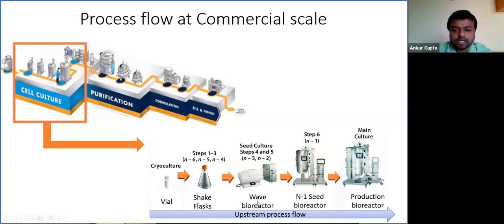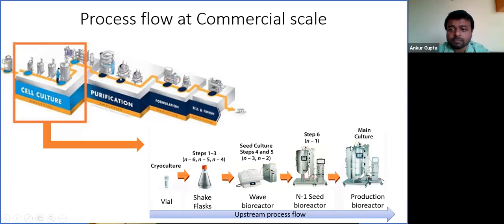Generally, after the vial thaw, it is expanded in a shake flask. Generally 2 or 3 passages are done, where at each passage the amount of culture is increased. From the shake flask, the last stage goes to a wave bioreactor stage, or a seed bioreactor, depending upon availability and how the process is developed. Generally 2 or 3 passages are given at this stage, and then it is further expanded to a higher scale bioreactor, which is typically called the N-1 stage seed bioreactor. From there, it is transferred to the main production bioreactor.